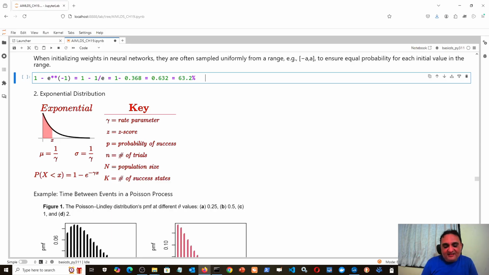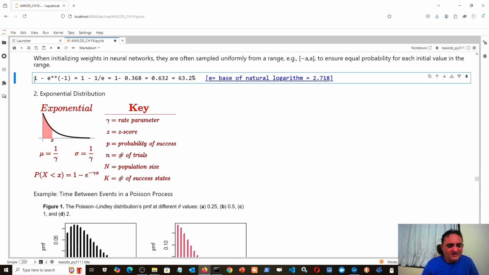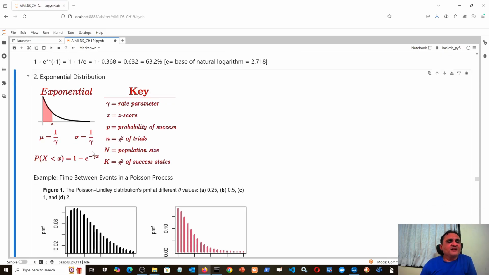Now what is this e? Those who know science background or something, they already know, but e is the base of natural logarithm. That is 2.718, its value. So this 1 upon e is 1 divided by 2.718, and therefore that value will become 0.368. That you can check when you are free from this lecture. So I am putting this as your note, a markdown cell, so that it remains with you.